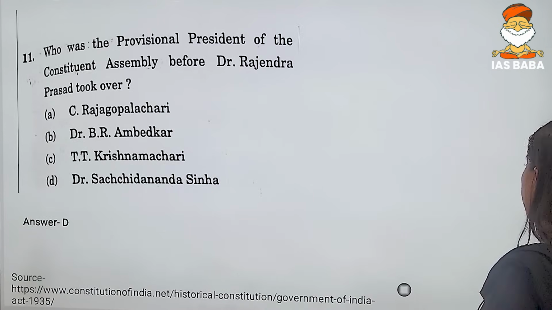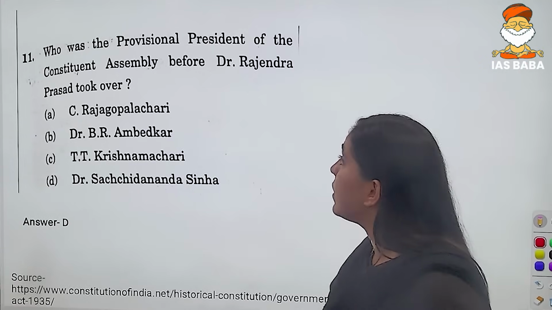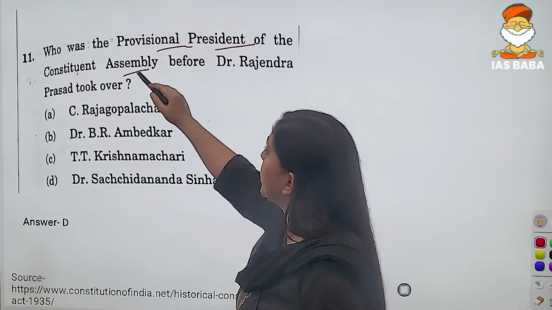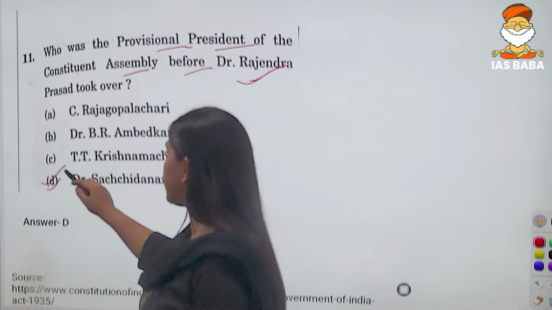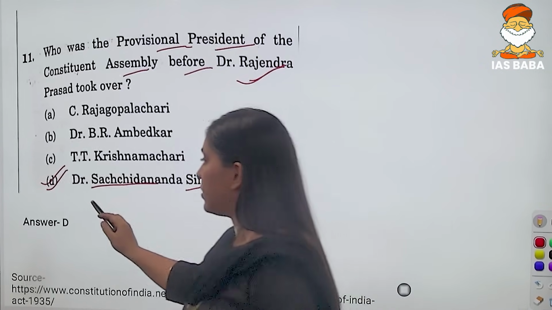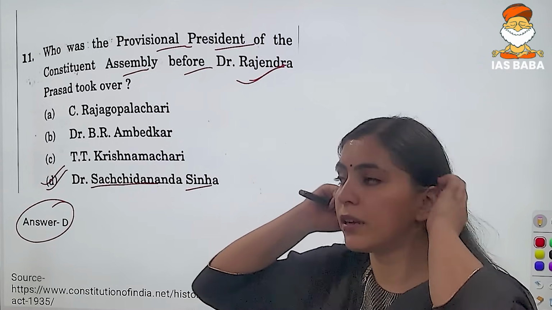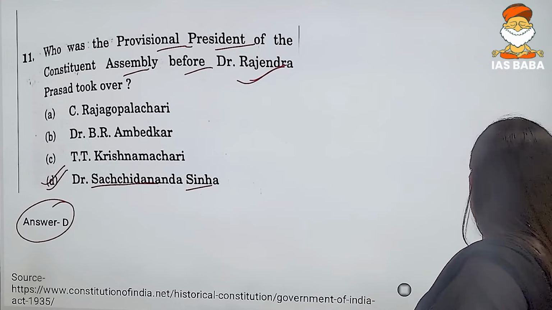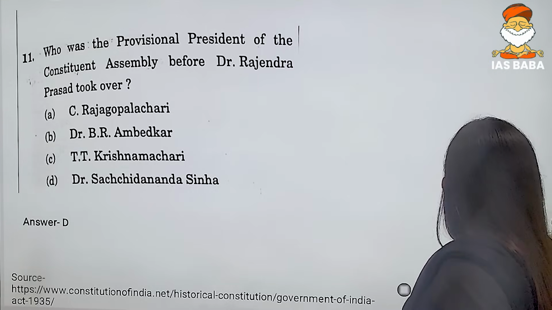Now again, this was a very straightforward question that has been framed. Who was the provisional president of the Constituent Assembly before Dr. Rajendra Prasad? So the answer is Dr. Sachchidananda Sinha. This is a very straightforward question, and I would rate this particular question as easy. So the answer is B.